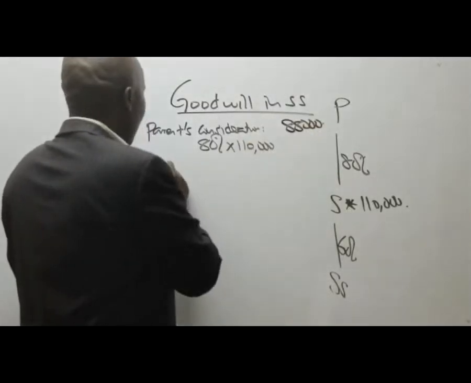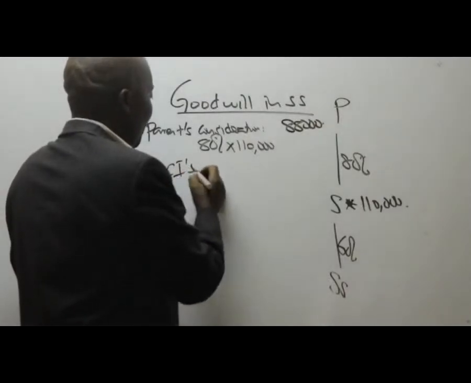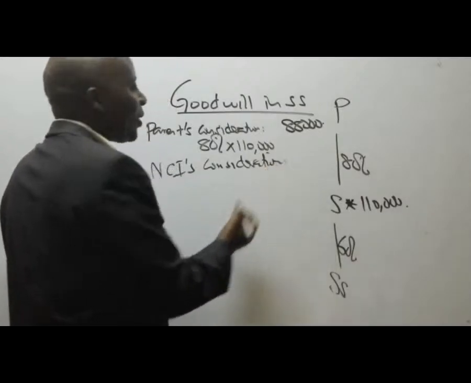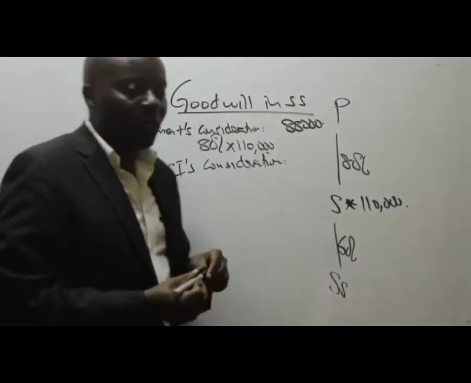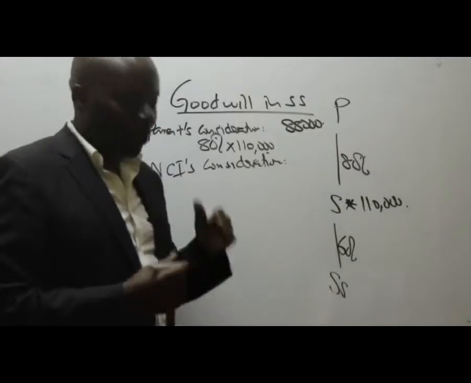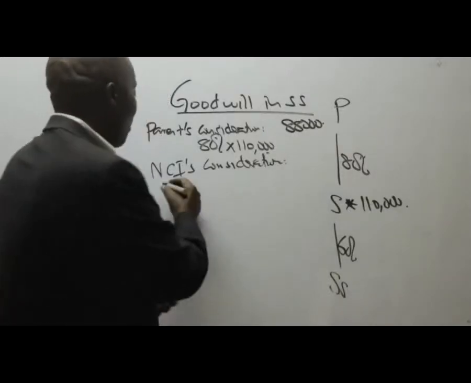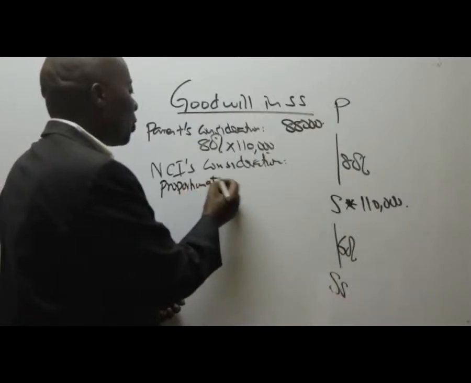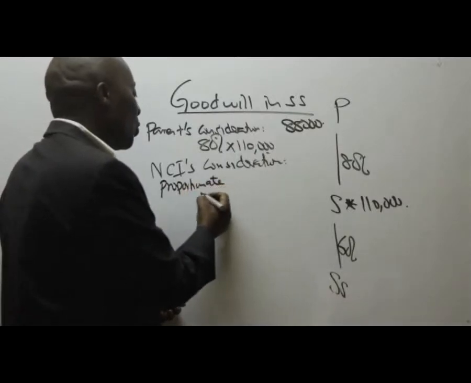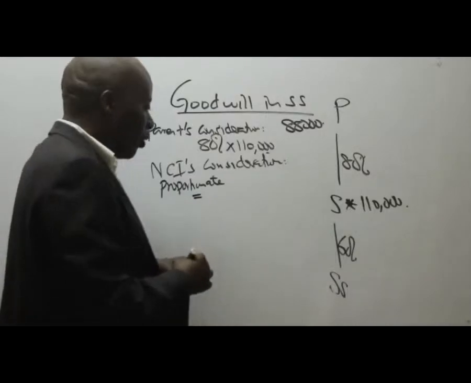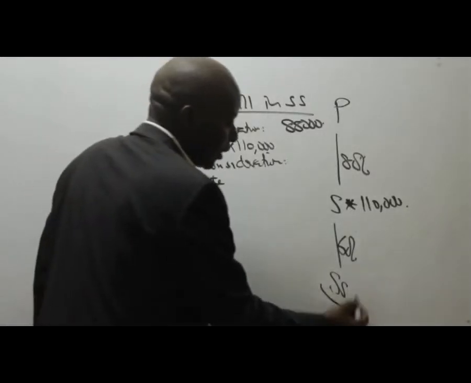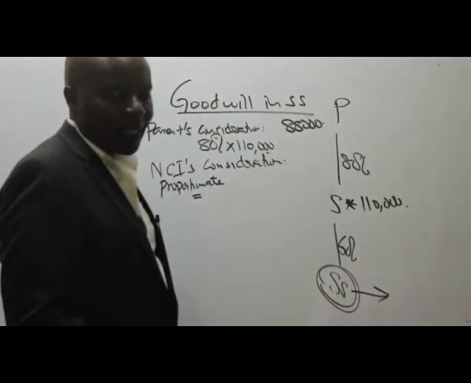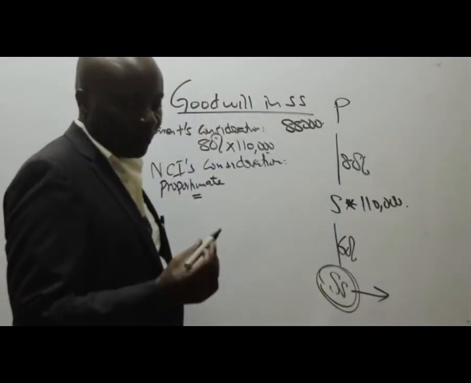How about NCI's consideration? This is quite easy. It has to be the proportionate method. So with this proportionate method, what is the net assets value of SS at acquisition?